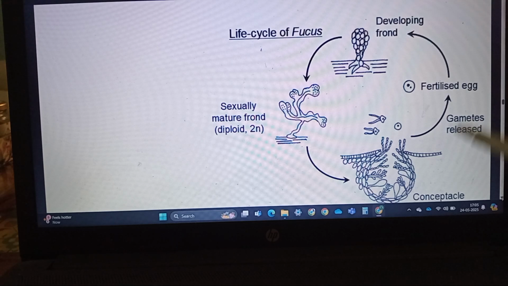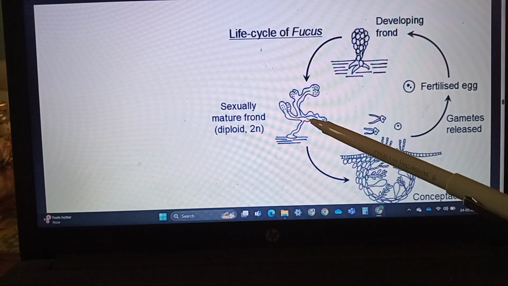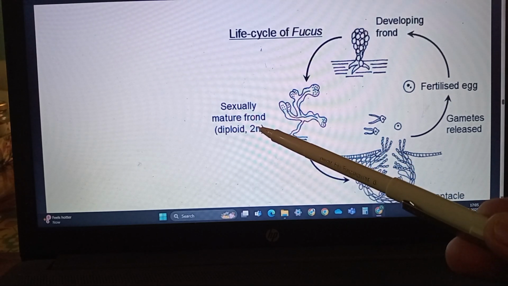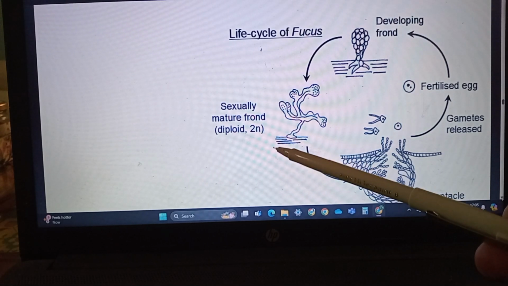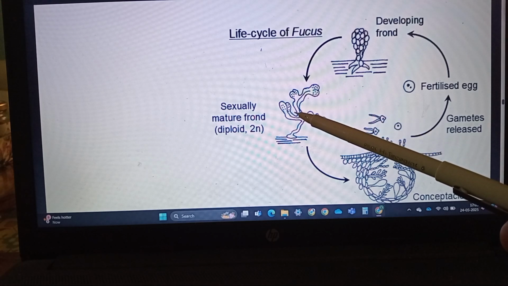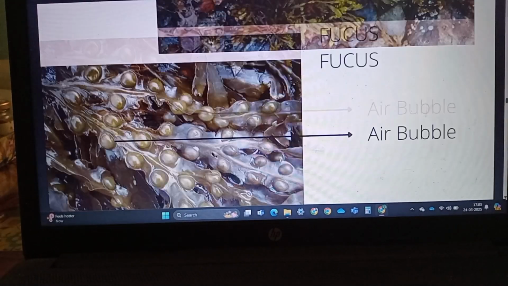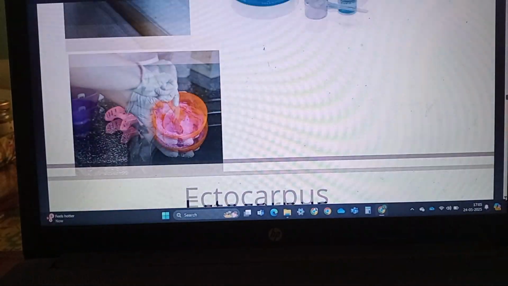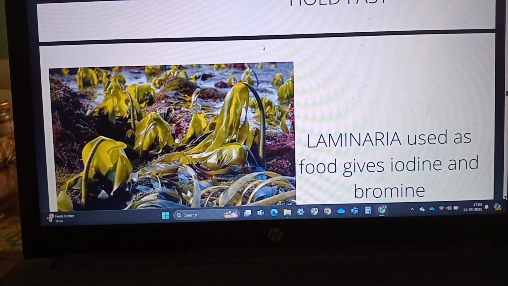The second thing we have to see in this diagram is that the Fucus main body is not haplontic, it is diplontic. Fucus is an example of a diplontic life cycle where the main body is diploid. The main body is haploid in other algae. If we see the cell of Laminaria, this body is haploid.